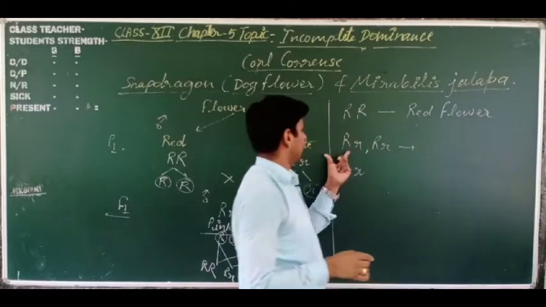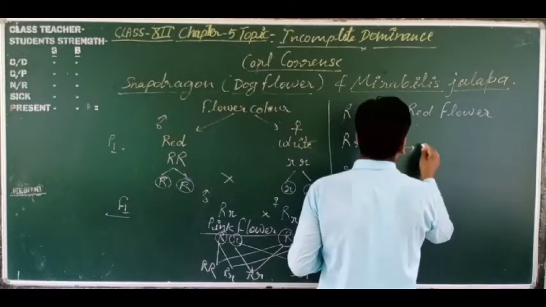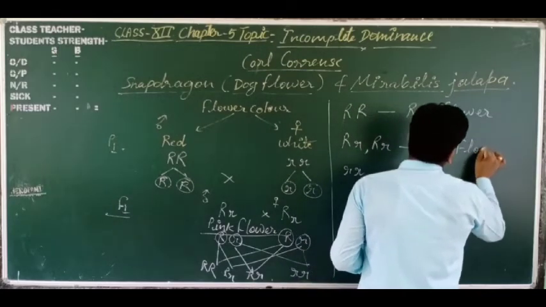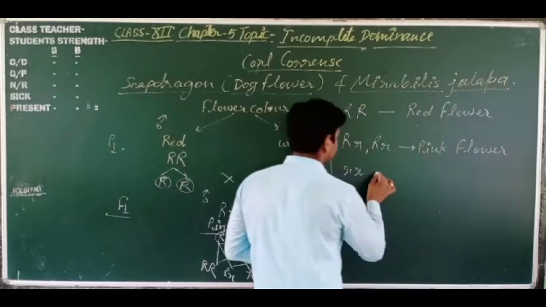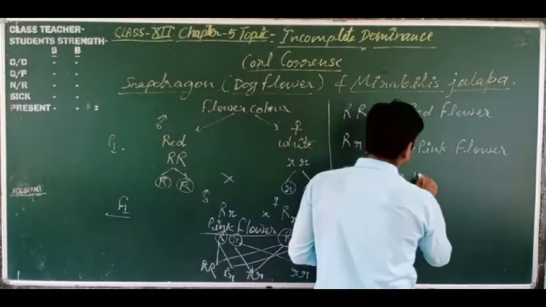These two, capital R small r, are the hybrids, and these hybrids will show pink flower. And the next one, small r small r, will show white flower.